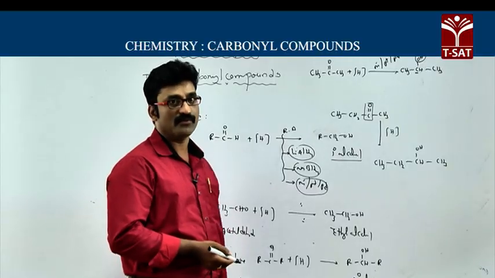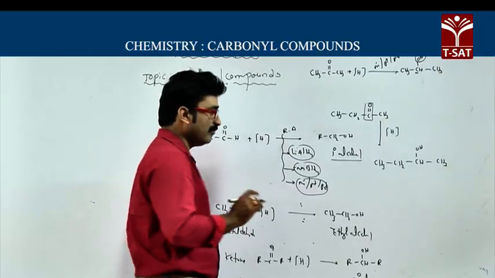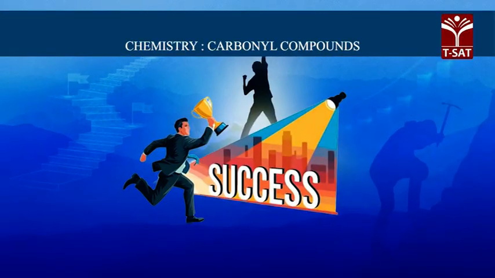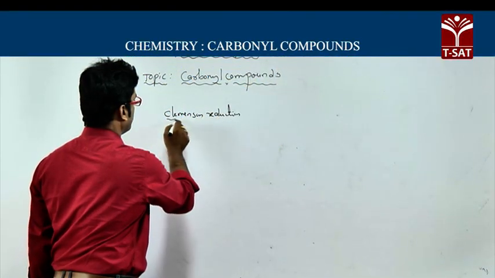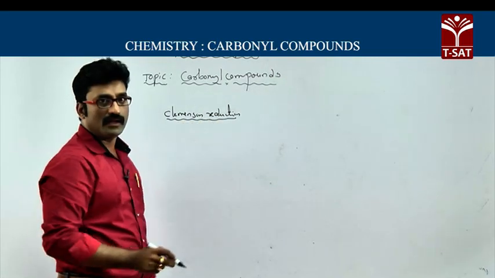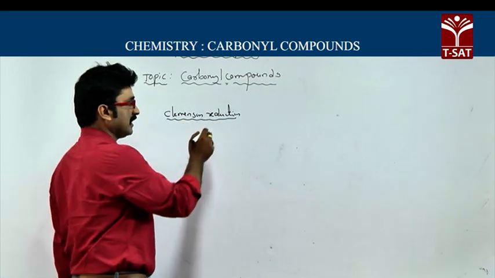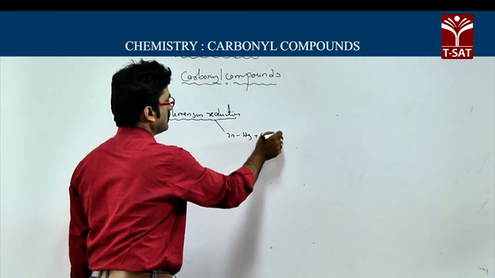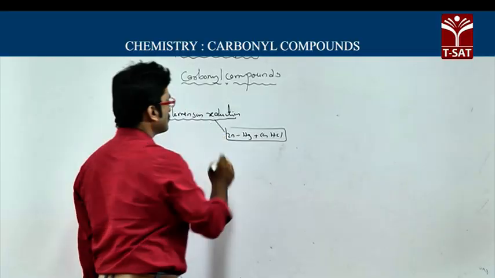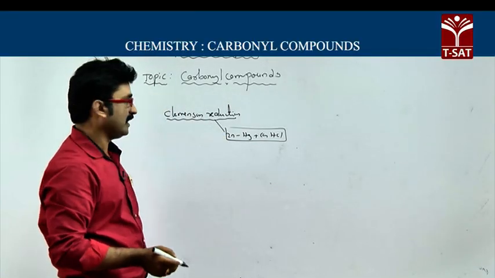Now this is about reduction, and we will go for very important reductions: Clemmensen reduction and Wolff-Kishner reduction, very important. We will go for that. Clemmensen reduction, very important. The reagent used in this reduction is zinc amalgam, Zn-Hg, plus concentrated HCl. This is called the Clemmensen reducing agent.